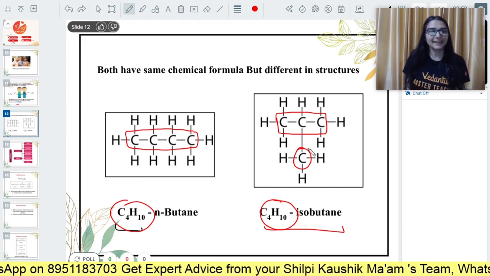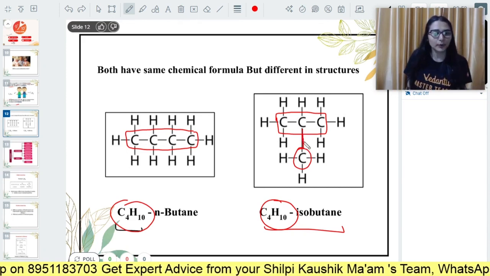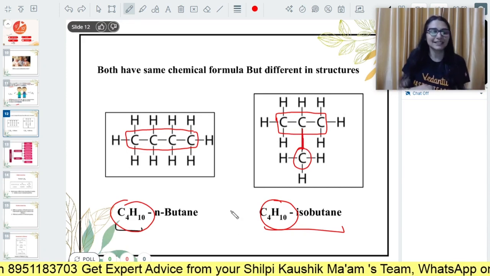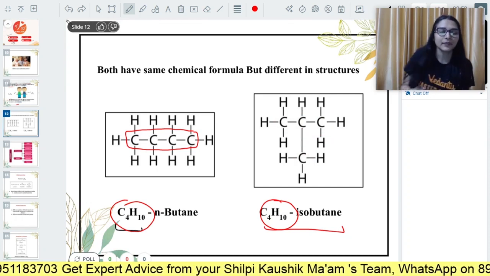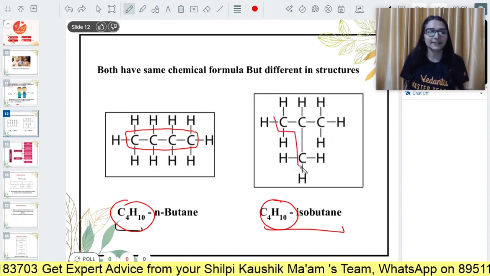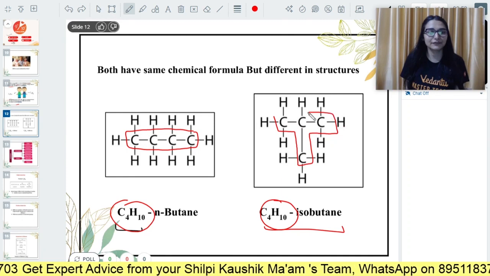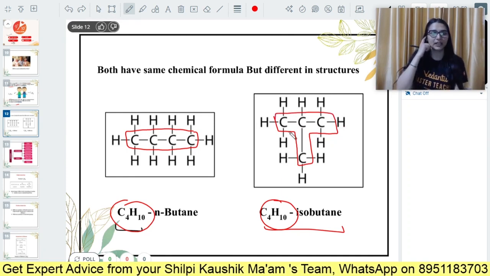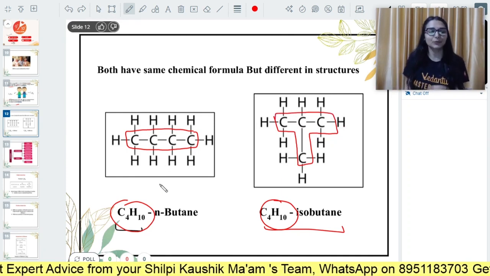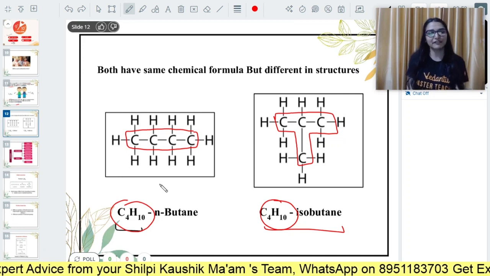So what is this? There is a branched structure over here. This is the branching of the carbon skeleton. How can I show this? See, you can see it clearly like this. This form is known as isoform in common. So what do we see here? Same molecular formula, different arrangement of carbon atoms.